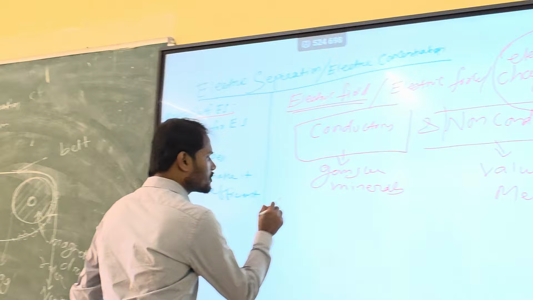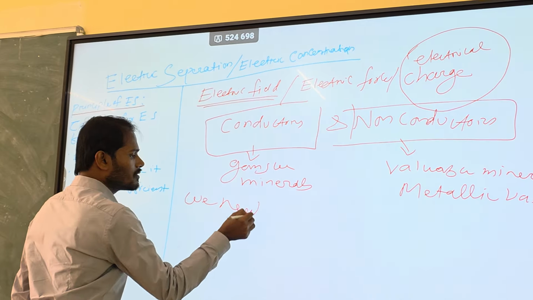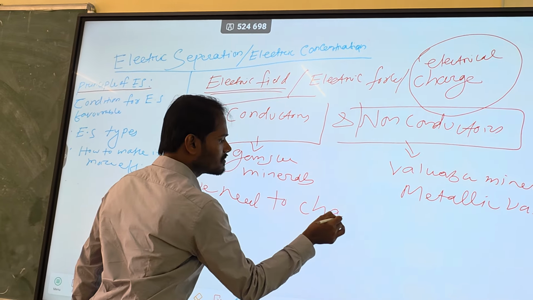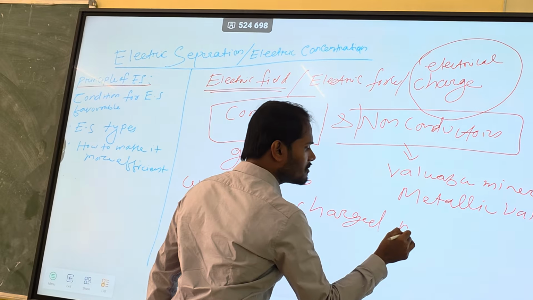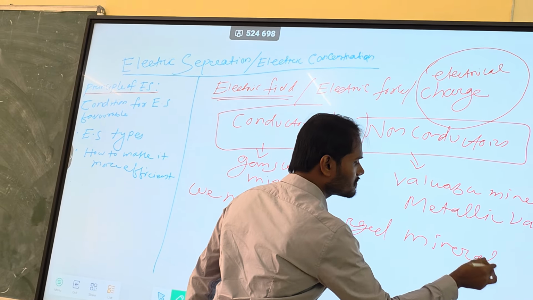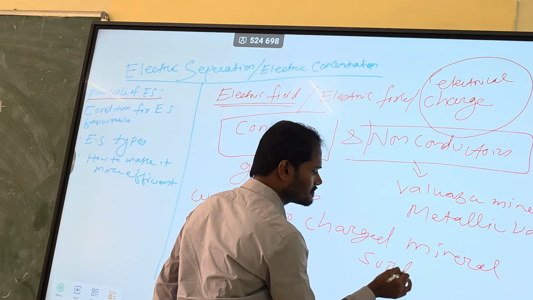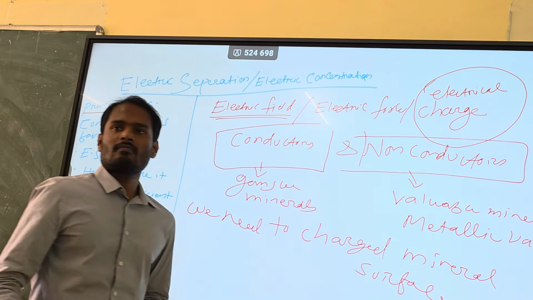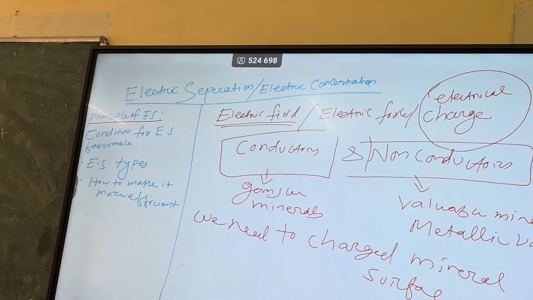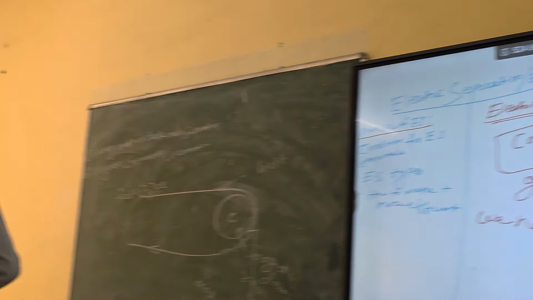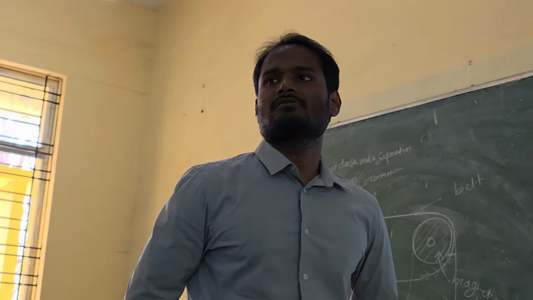And I told you we need to charge the mineral surface intentionally by applying an electric field or electrical charges.